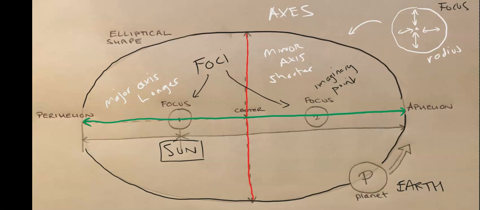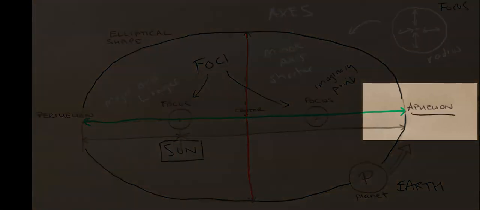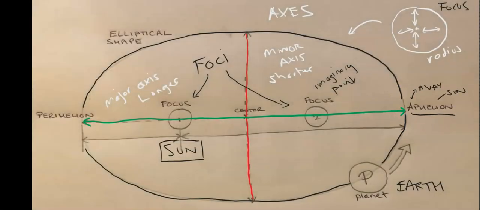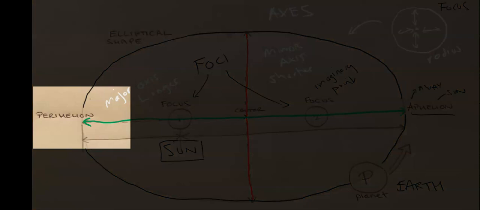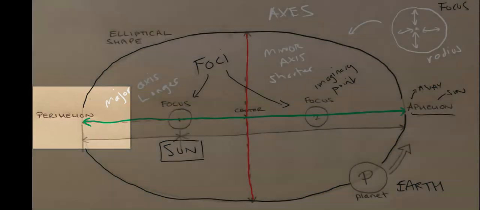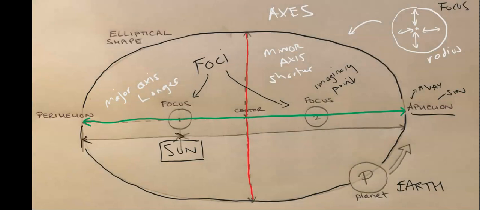on the orbit because of this shape, and this is called the aphelion. Now in Latin, a means away and helion means the sun. So away from the sun. On the opposite side, when the Earth is at the closest distance to the sun, this is called the perihelion. Now the distance right here, this distance shown here, is our perihelion distance, and aphelion distance is right here. So you can clearly see there is a difference in distances due to the major and minor axis, and this is an obvious ellipse.